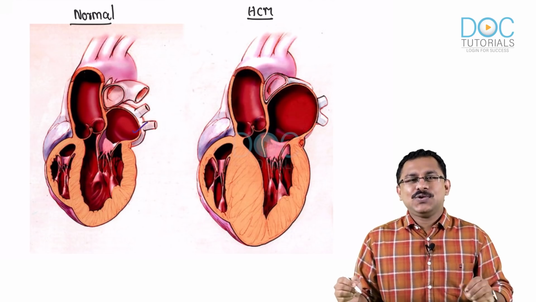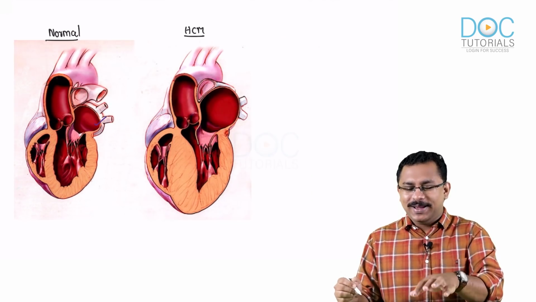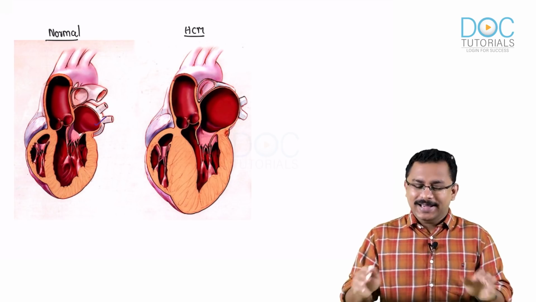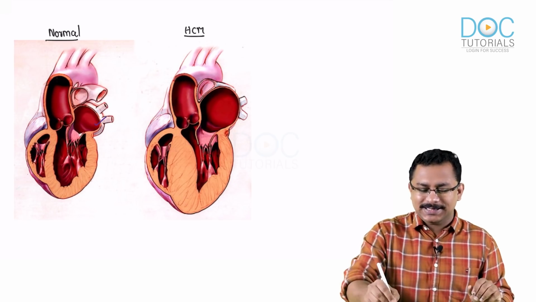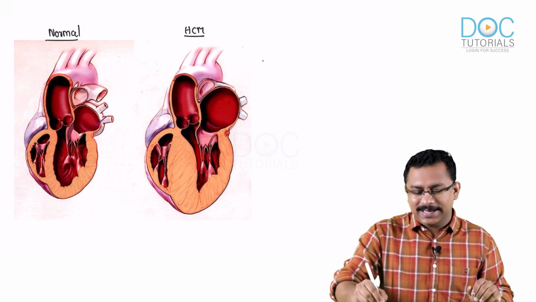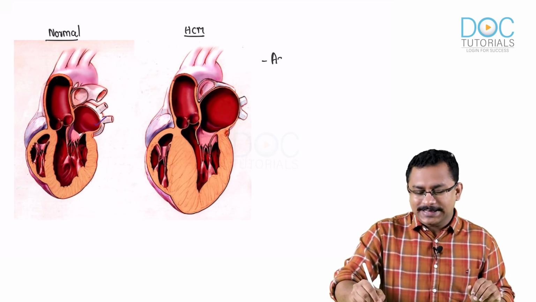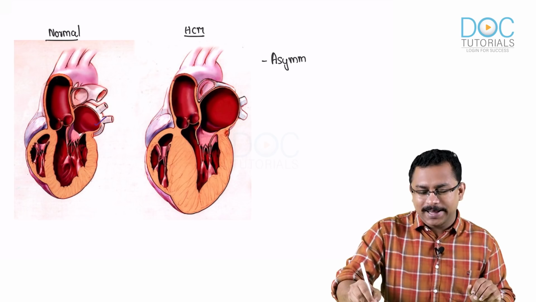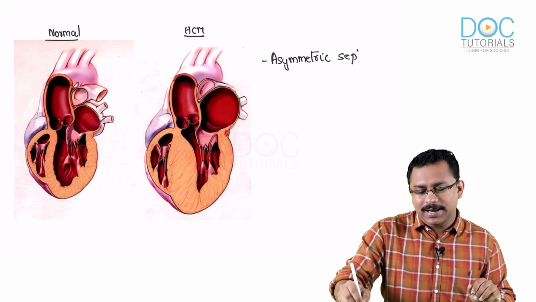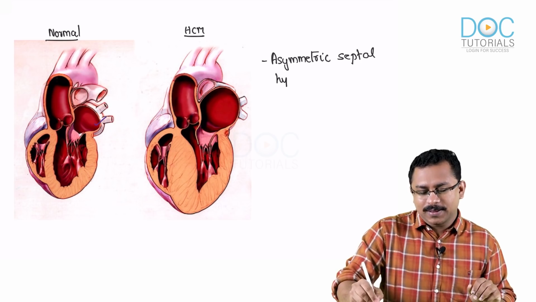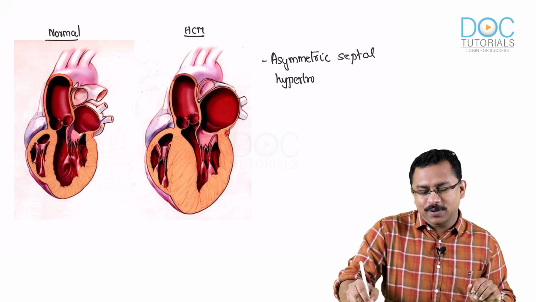So first of all, the abnormality that happens in this picture on the right side, hypertrophic cardiomyopathy, I'll just write here. First point is that there occurs asymmetric septal hypertrophy involving the left ventricle.